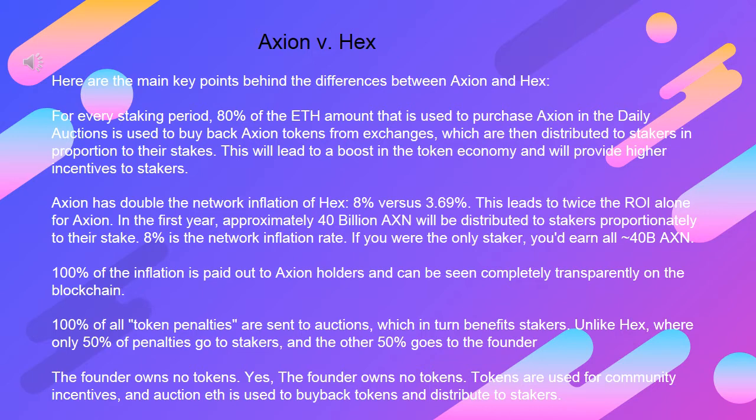100% of all token penalties are sent to auctions, which in turn benefits stakers. Unlike Hex, where only 50% of penalties go to stakers and the other 50% goes to the founder. The founder owns no tokens. Yes, the founder owns no tokens. Tokens are used for community incentives, and auction ETH is used to buy back tokens and distribute to stakers.